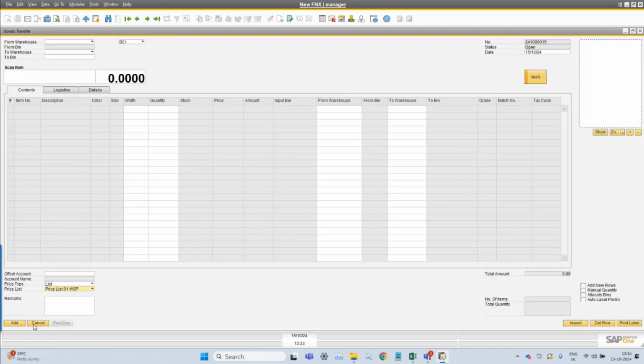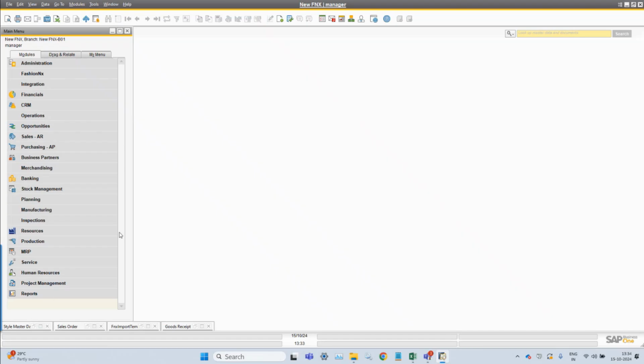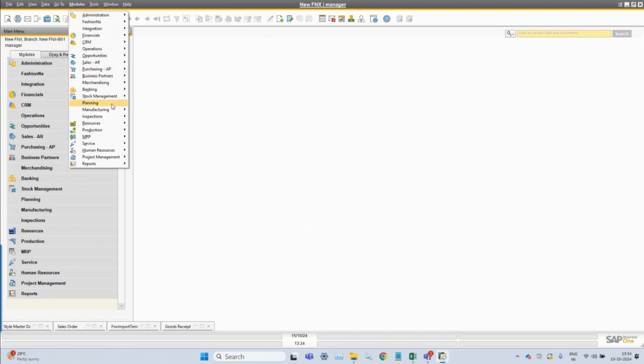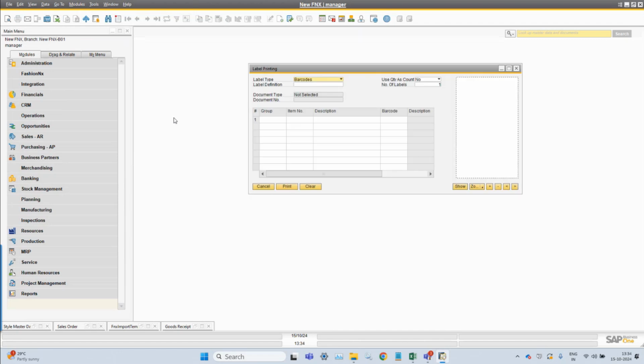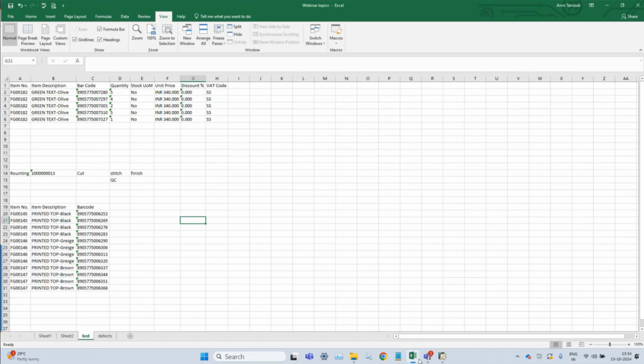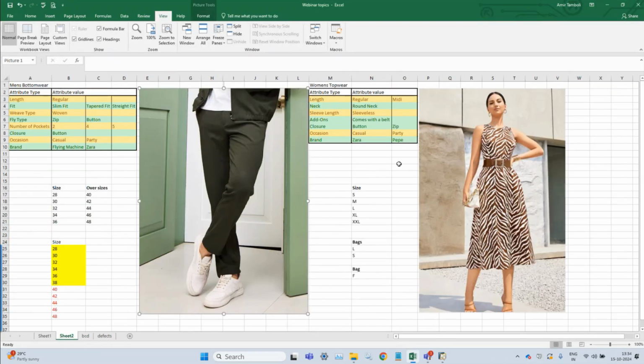Next is the barcode. Okay, so there is a barcode label printing option available. Why is this required? Whatever garments we are dealing with, on each and every garment we have a price sticker or price barcode with the information of size, color and other things.